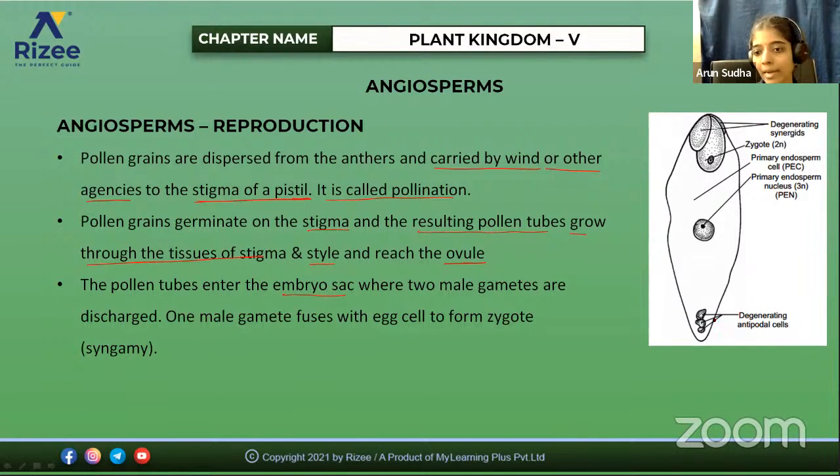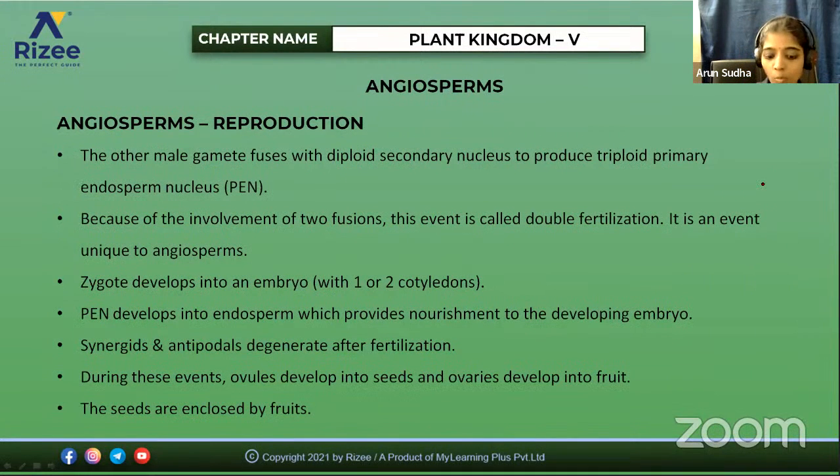So here is the antipodal end, and here is the micropylar end. Here there occurs the formation of endosperm. So how is the endosperm formed? One male gamete, we saw, fuses with the egg to form a zygote, whereas the other male gamete fuses with the diploid secondary nucleus, that is the polar nucleus. In the middle, we saw that there exists a polar nucleus.